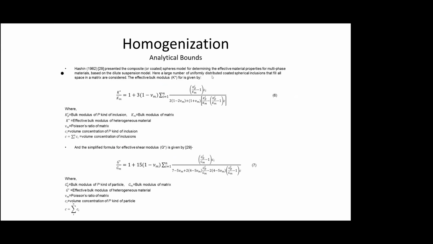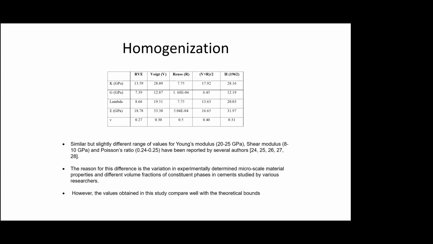And then we looked also at the analytical bounds when we have a large number of uniformly distributed coated spherical inclusions, right? Similar to what is considered in the spherical packing theory. And we found out the effective bulk and shear modulus, from which we can calculate the various elastic properties.